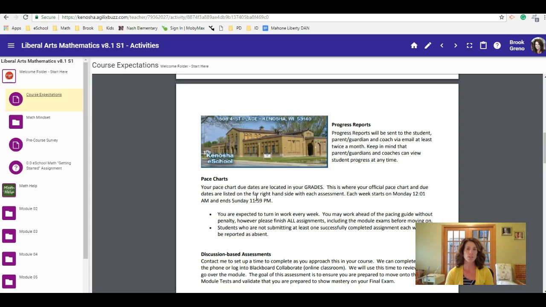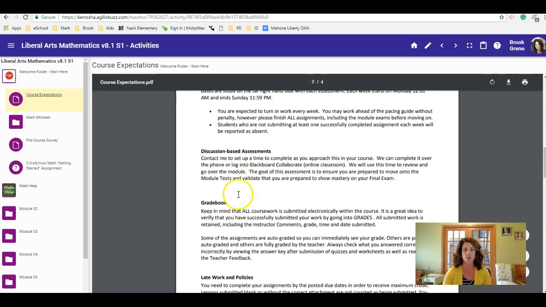eSchool attendance: you do need to successfully submit at least one assignment every week. So make sure that, again, you're actively working the course.